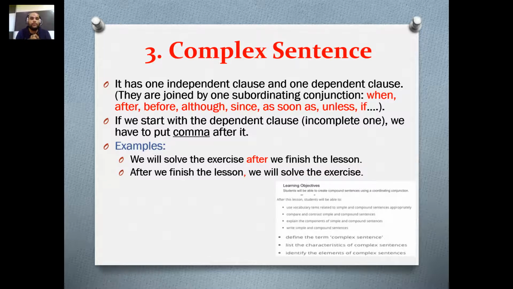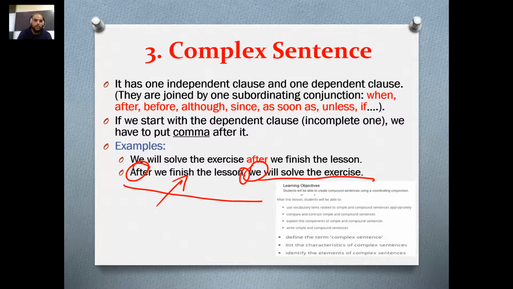Okay? So if we start with the dependent clause, the incomplete one, we have to put a comma after it. For example, after we finish the lesson, here, as you can see, after is at the beginning of the sentence, so you have to put a comma here. And this one is dependent. You cannot understand it by itself. However, the second one has a subject and a predicate and we can understand it. It's an independent clause.